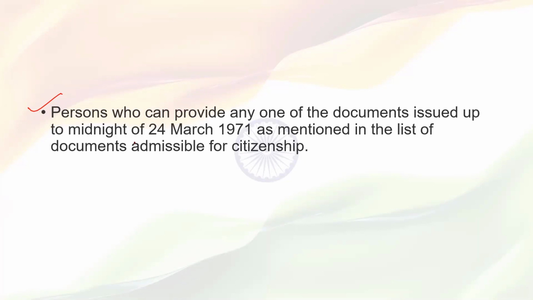Please remember, we are talking only about Bangladesh and Assam, not the rest of India. NRC is only related to Assam, not to the rest of the country. So the fourth provision: any person who migrated from Bangladesh to Assam, and that person has a document issued by a government official, then the person gets the citizenship of India. Understood? So that is the fourth eligibility criteria under NRC. Got it, everyone?